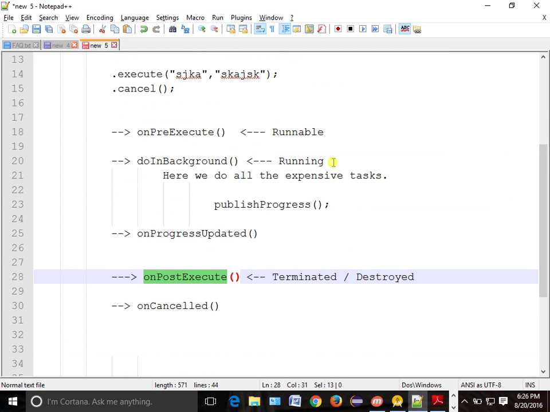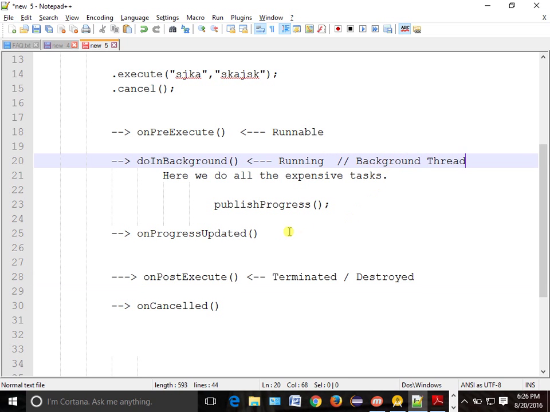Background thread. That's what I told. doInBackground is your background thread, and publishProgress is background thread. All others will be in your main thread.